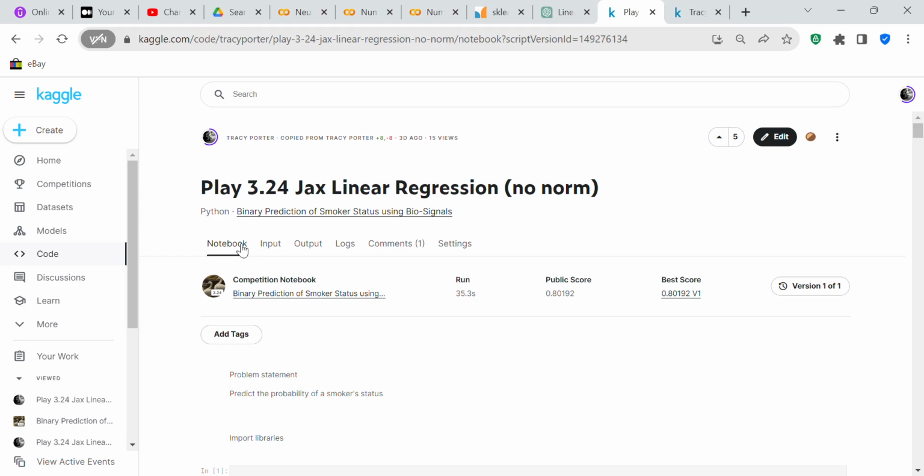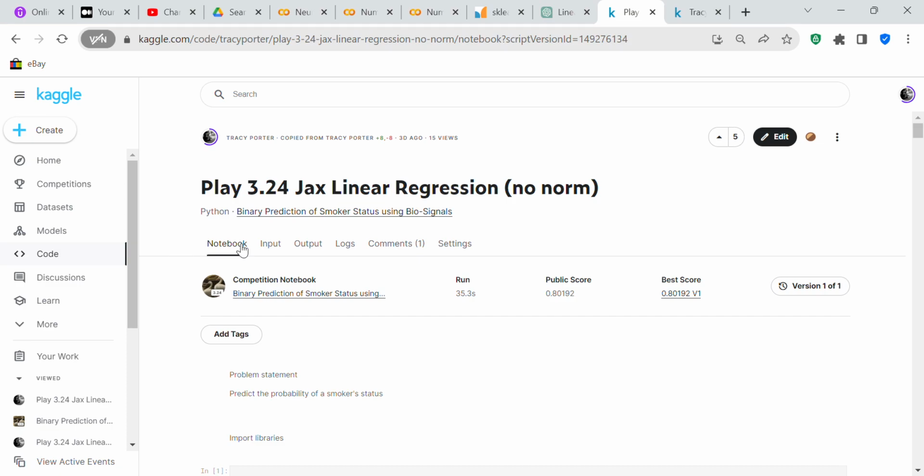JAX doesn't have as much documentation, except that JAX is written very similar to the NumPy API, so a lot of the same functions in NumPy can also be used in JAX, but not all of them. For example, the random number generator is different, and another example is that JAX arrays are immutable, and because they are immutable, they're more difficult to work with.